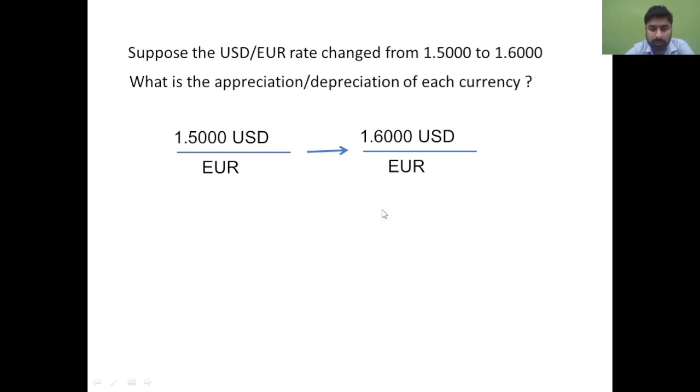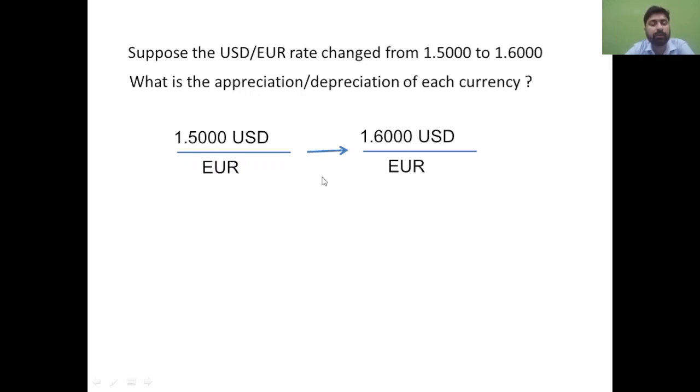So now you can figure out that the Euro currency is appreciating. If one currency appreciates, that automatically means the other currency, that is USD, will depreciate. USD is depreciating. This is how you need to figure it out.